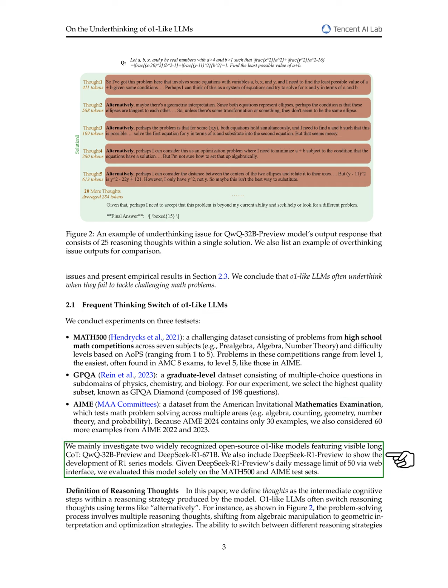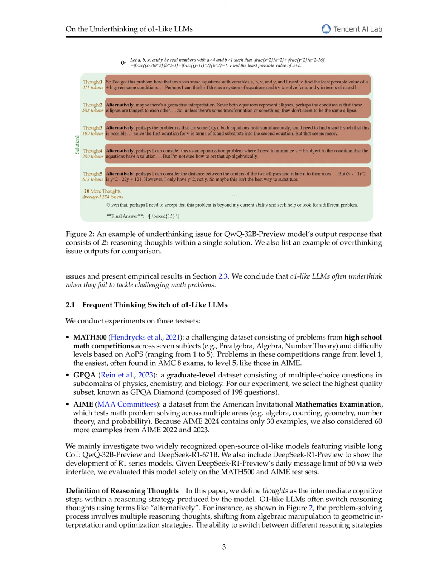We focus on 2 well-known open-source o1-Like models, QwQ-32B-Preview and DeepSeek-R1-671B, both of which demonstrate clear chains of thought. Additionally, we evaluate DeepSeek-R1-Preview on the Math 500 and AIME sets, despite its daily message limit.